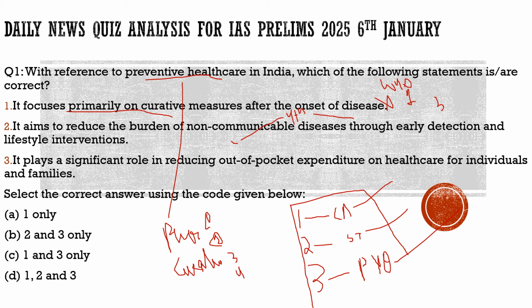Coming to statement 2, it says it aims to reduce the burden of non-communicable diseases through early detection and lifestyle interventions. 100% correct. Nothing wrong with the statement. That's what we discussed. Third, it plays a significant role in reducing out-of-pocket expenditure on healthcare for individuals and families. 100% correct. Once you detect any disease in the earlier phases, then the money which you would spend on that would be very much less as compared to the money you will spend on the same disease when it has reached its last stages. So with respect to this question, the statements which are correct are the second statement and the third statement. And from the code given below, the correct code would be option B.